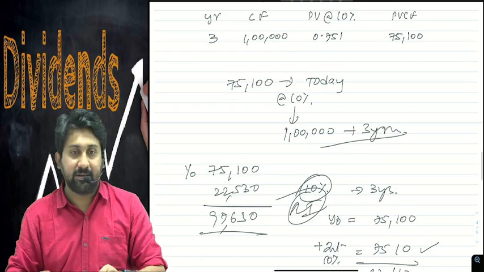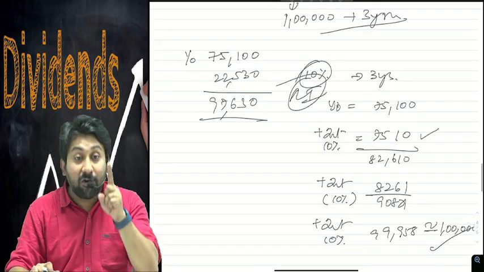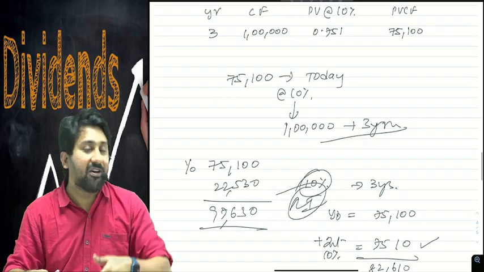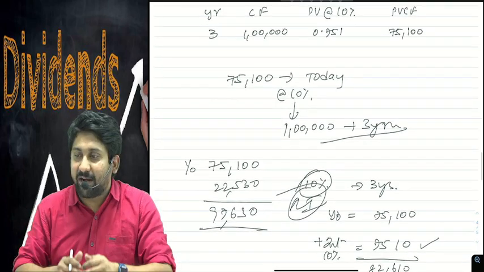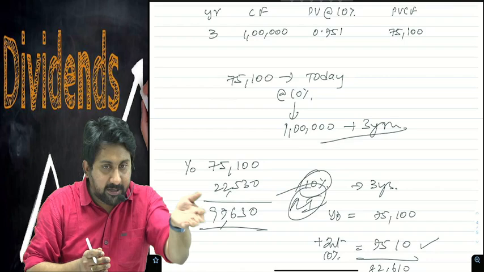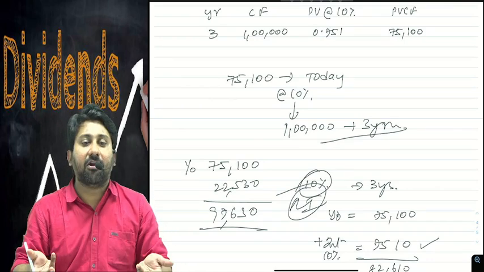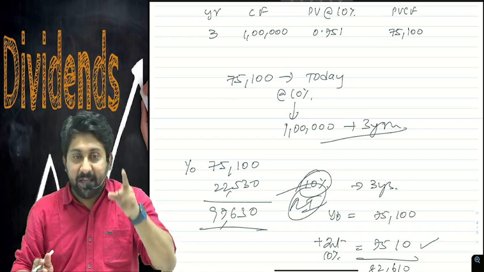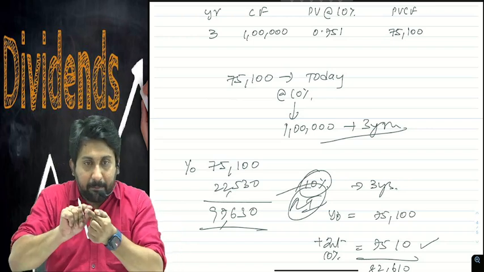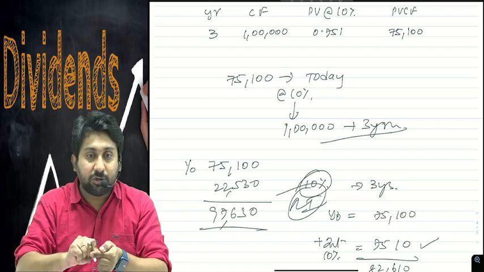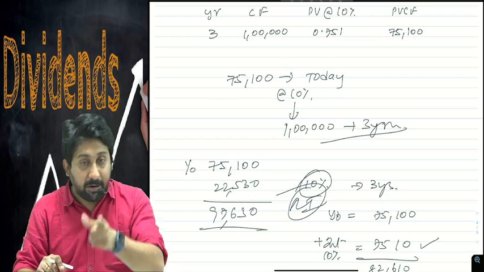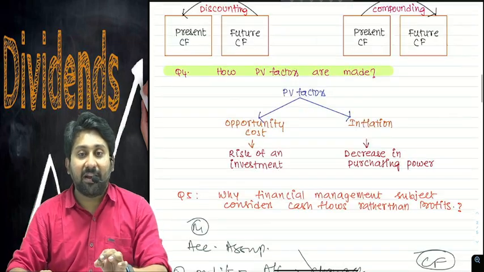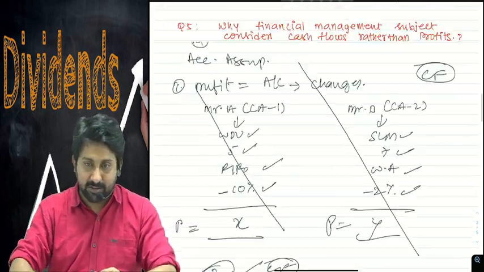Cash flows. Therefore, cash flow, if it comes, you can reinvest. Profits, banks will not accept. Chit fund companies also will not accept. You take the P&L account and go to chit fund company, deposit this and pay me dividend, they will not pay. What can be reinvested? Cash flows can be reinvested. That means the PV factor will be applied on cash flows. Those cash flows should be real cash flows, but not the profits. Therefore, financial management considers cash flows.